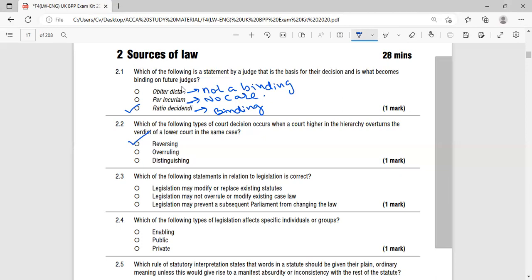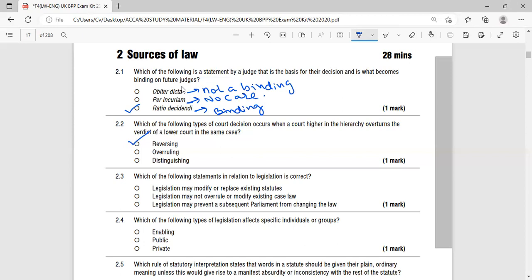But what does overrule mean? Overrule means the Supreme Court overturns the decision of a lower court in a different case. And distinguishing means it occurs when a judge decides not to follow a precedent in the case before them, because the material facts of the two cases are completely different.